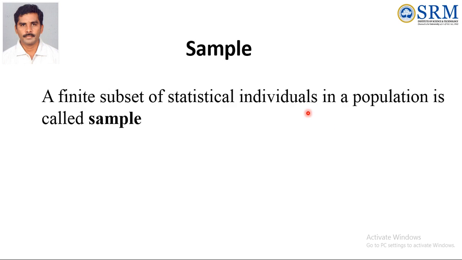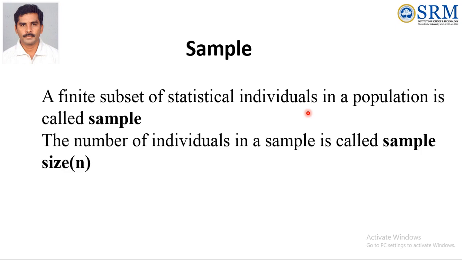See the definition of the sample: a finite subset of the statistical individuals in a population is called a sample. The number of individuals in a sample is called the sample size.